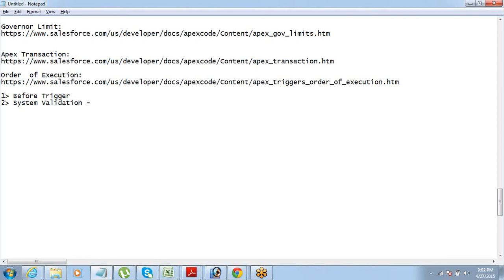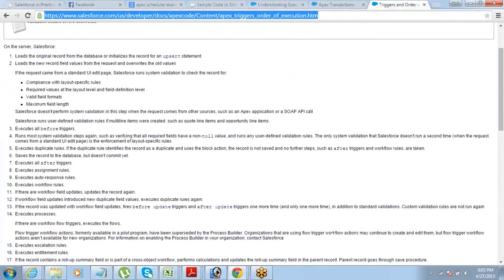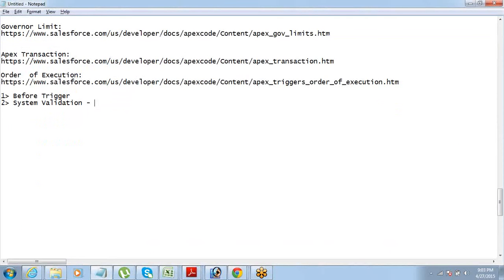For example, if you are entering an incorrect field type, like putting text instead of a phone number, or leaving a required field blank. So these are all system validations, default validations, something which you have not defined. So before trigger, then the system validations.